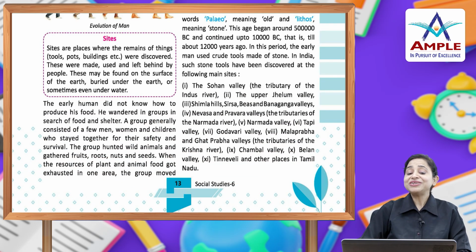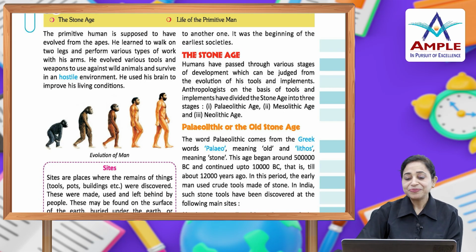The early human did not know how to produce his food. He wandered in groups in search of food and shelter. A group generally consisted of a few men, women and children who stayed together for their safety and survival. The group hunted wild animals and gathered fruits, roots, nuts and seeds. When the resources of plant and animal food got exhausted in one area, the group moved to another one. It was the beginning of the earliest societies.